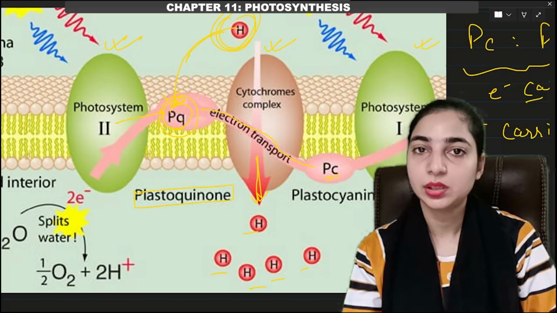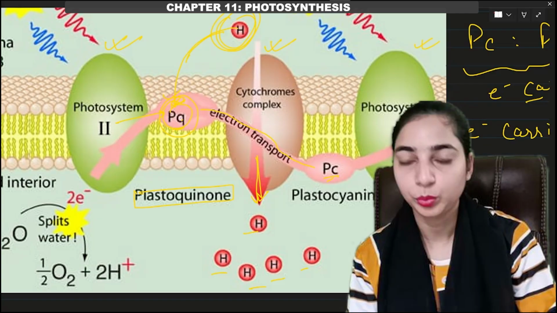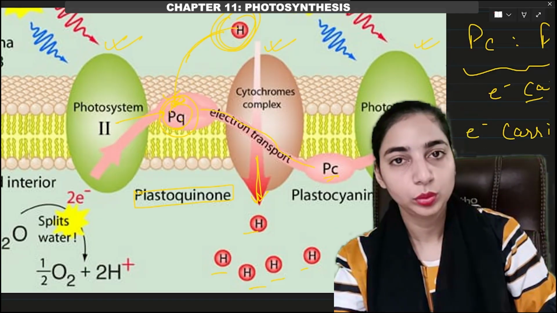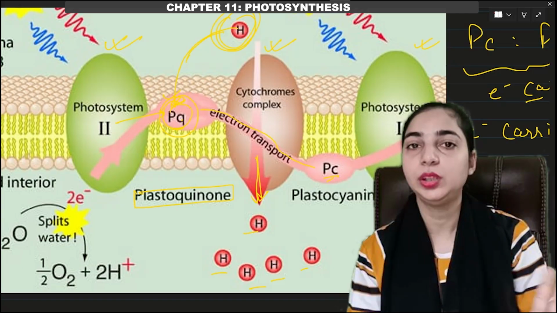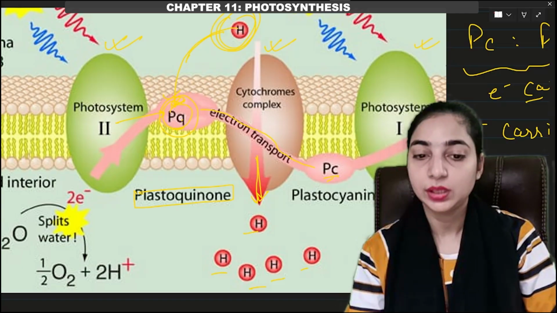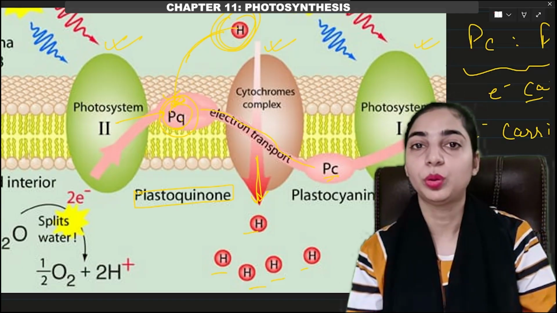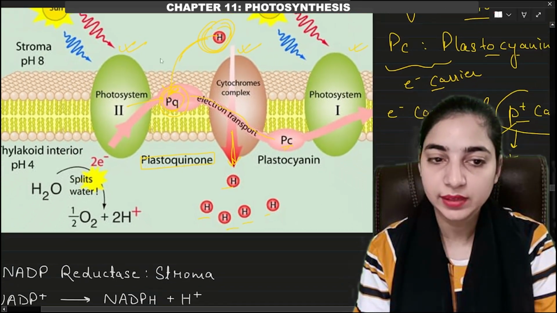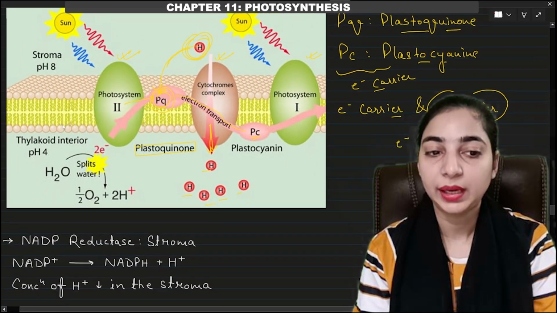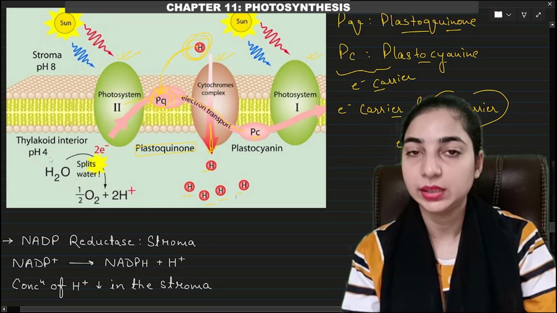Okay, photosystem 1 only needs electrons, not protons. So the electron will be transferred to photosystem 1, but the proton has no use, so it will be discarded into the lumen of the thylakoid. So this is another reason why the proton concentration will increase in the lumen. So there are two ways we have seen by which the proton concentration is increasing in the lumen.